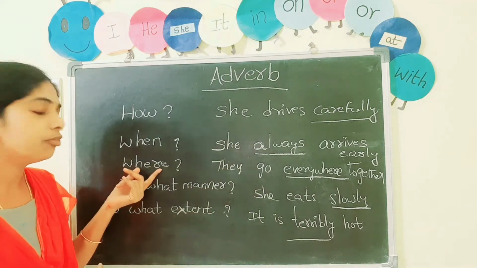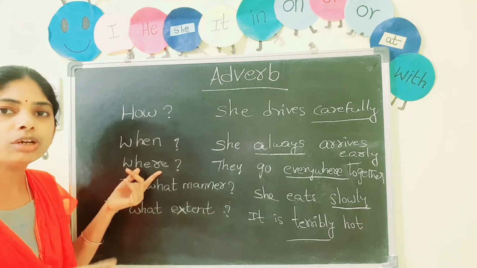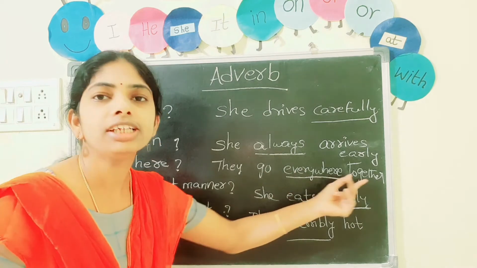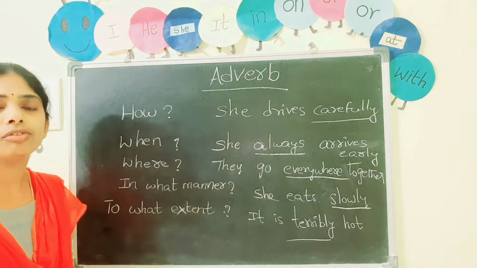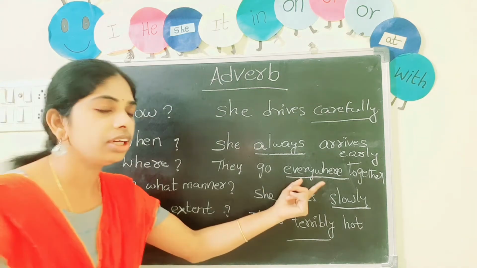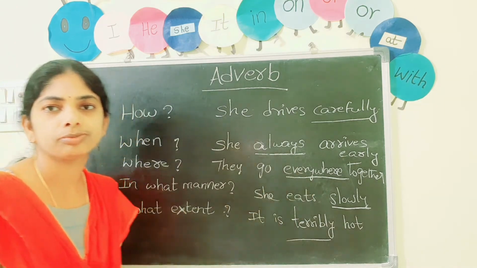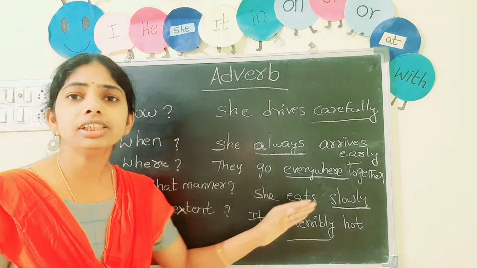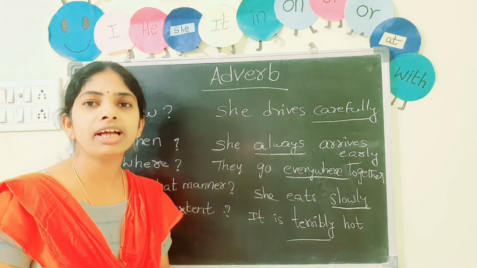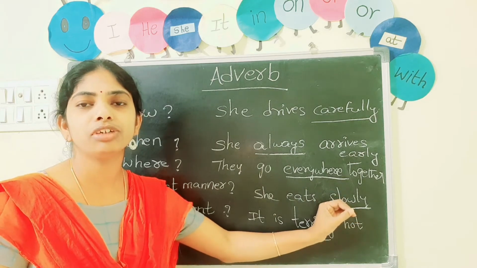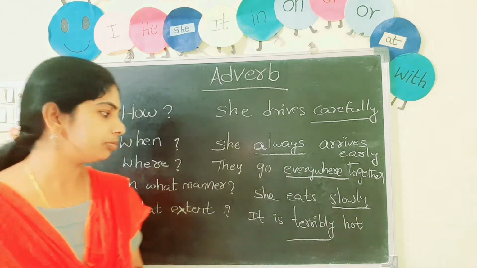Next. Where. So you make the question in the given sentence. Where? They go everywhere together. Where they go? Everywhere. So everywhere is an adverb. In what manner? She eats slowly. In what manner she eats? Slowly. So slowly is an adverb in the given sentence.